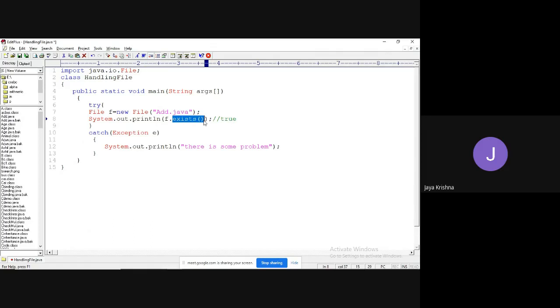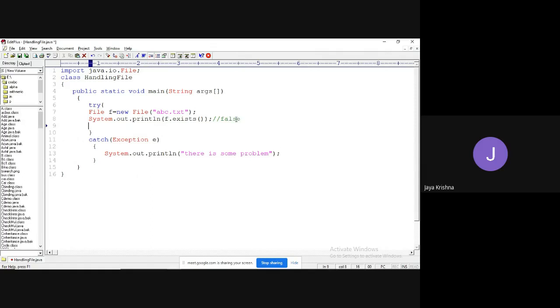That's it. Okay. Now my aim is to show that abc.txt is not available, which is the reason we are getting false here. Then what I will do is try to create that new file.